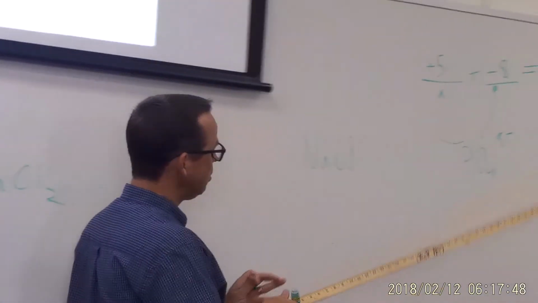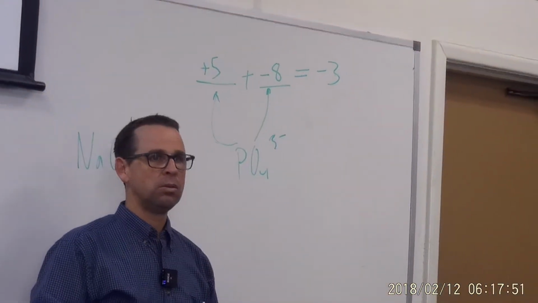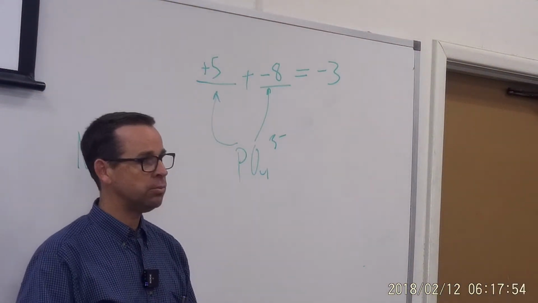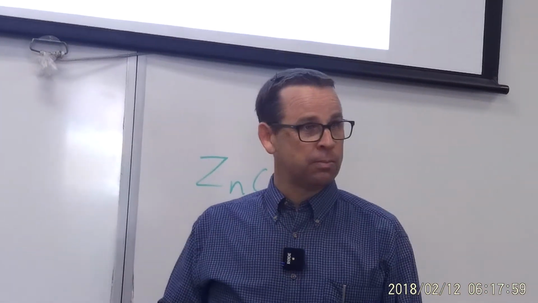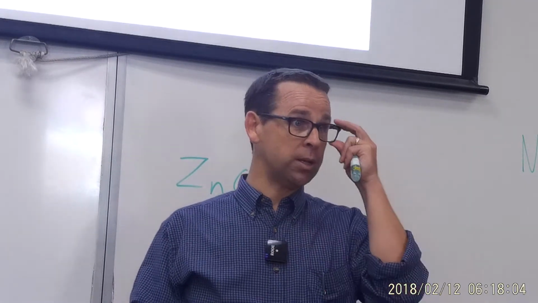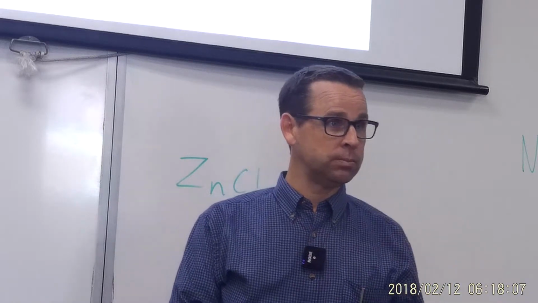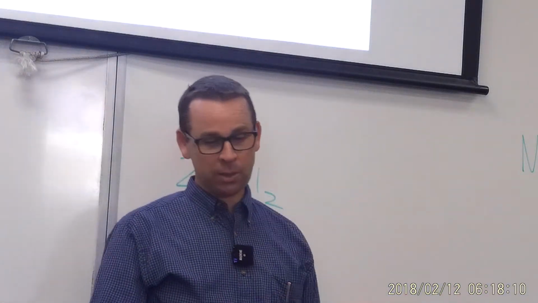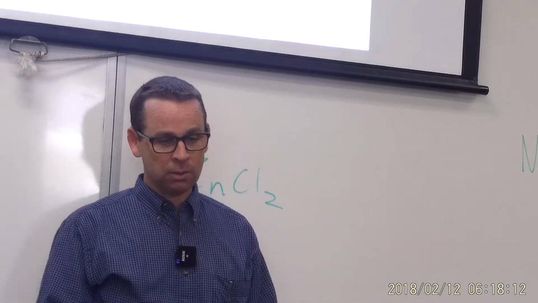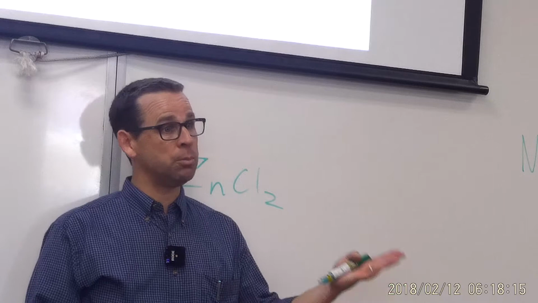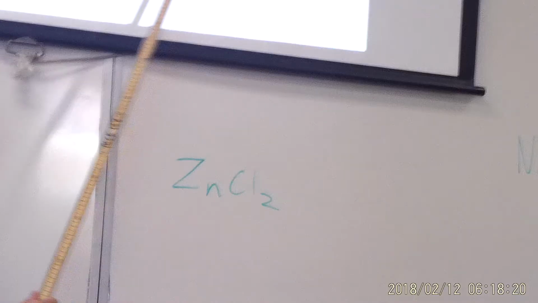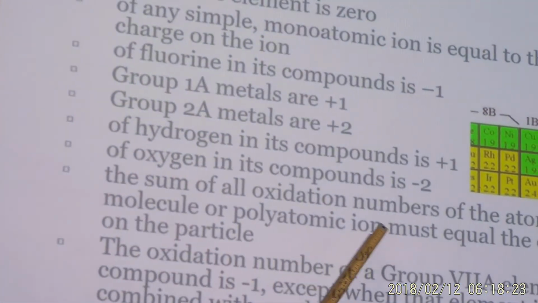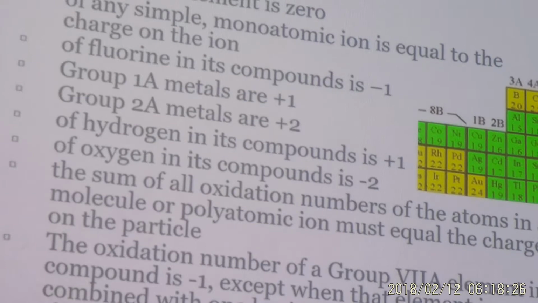And we said oxygen always has what kind of a charge? -2, right? So there's nothing new. We haven't learned anything new yet, other than that what you thought were charges can also be referred to as oxidation numbers. This is another thing that is kind of new, not terribly new: the sum of all the oxidation numbers adds up to the charge on the polyatomic ion.